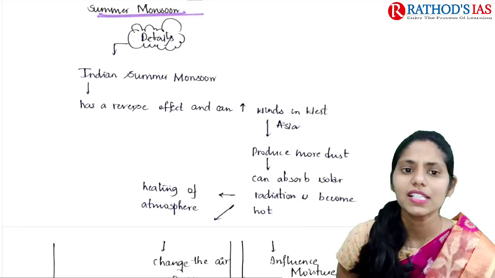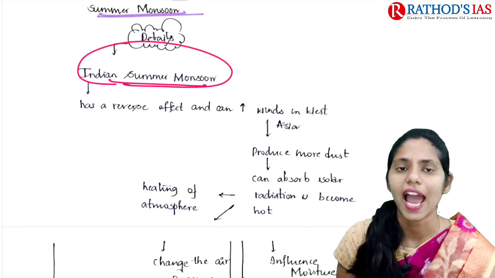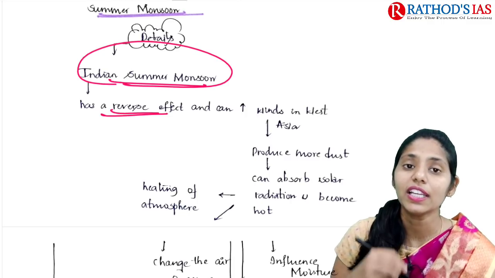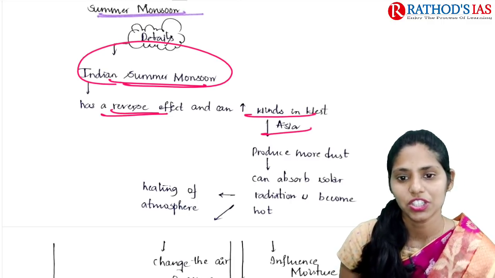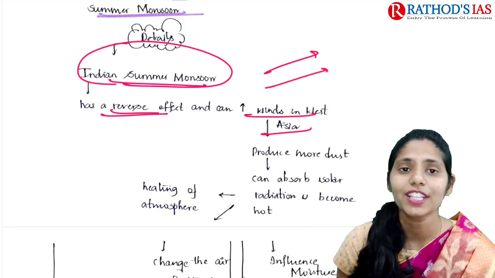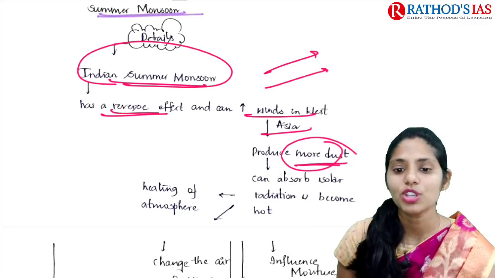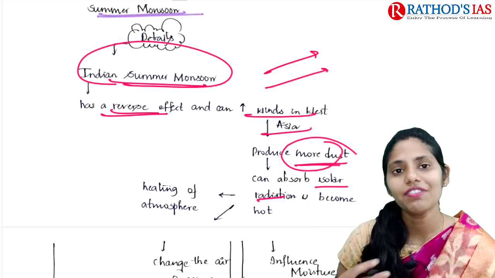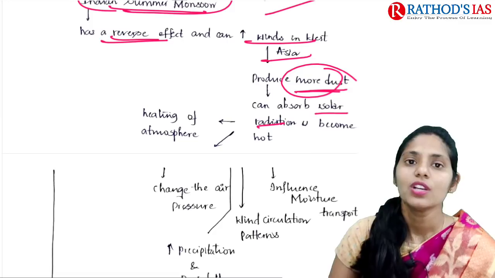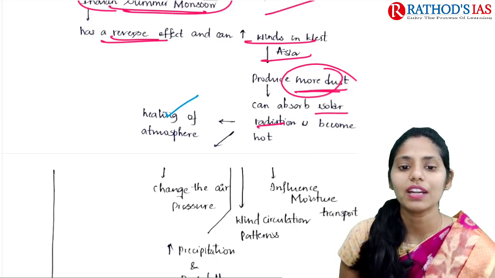If you see some details regarding this study, it says the Indian summer monsoon has a reverse effect and increases winds in West Asia. Whenever winds move in West Asia, that leads to production of more dust. This dust has the ability to absorb solar radiation and becomes hotter, which heats the atmosphere.